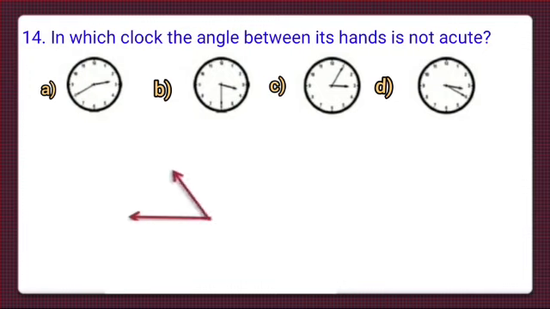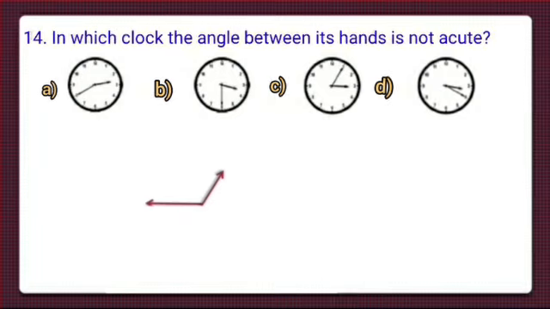We can see in option B, C and D, the angles between the hands of the clock are acute angles. But in option A, the angle between hands of the clock is obtuse. That is greater than 90 degree and it is greater than right angle. So option A is the correct option and we will put a tick mark at option A.